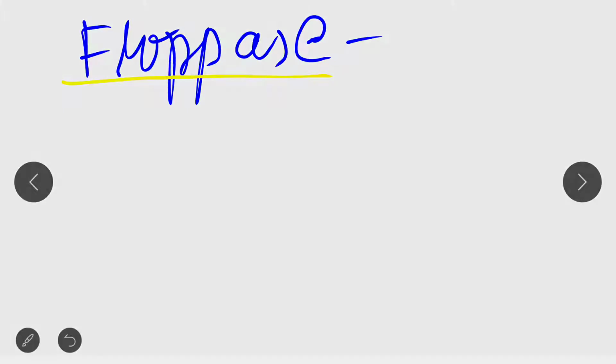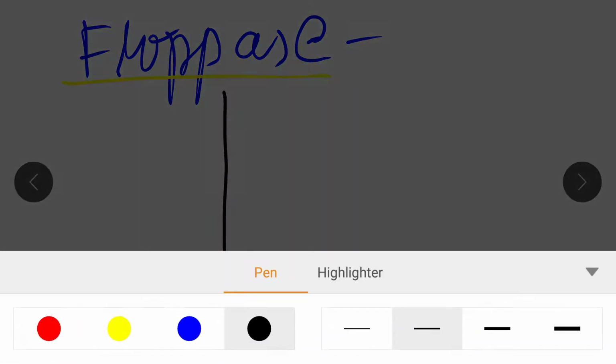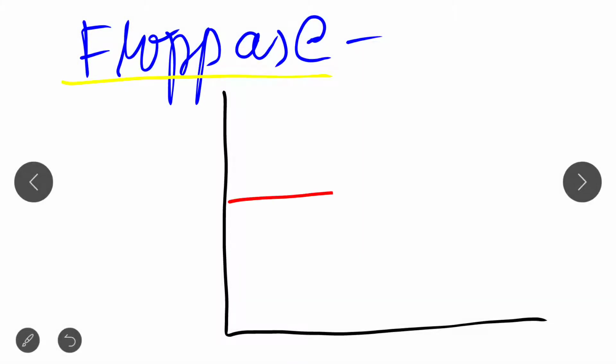I drew a graphical representation like that of flippase, then you will get a clear idea about the floppase function. So this is floppase, this is the plasma membrane. So what does floppase do?